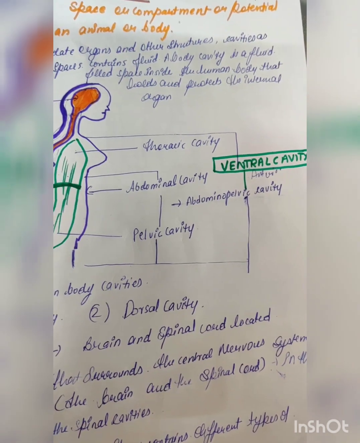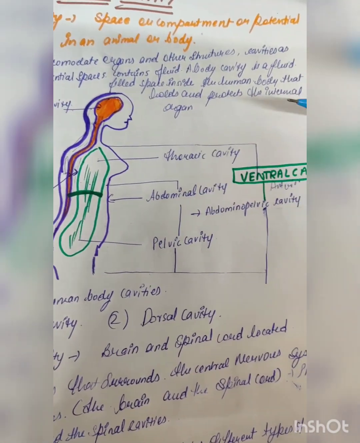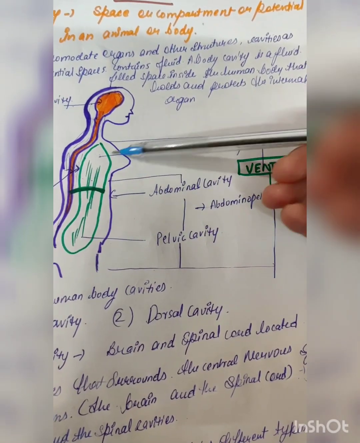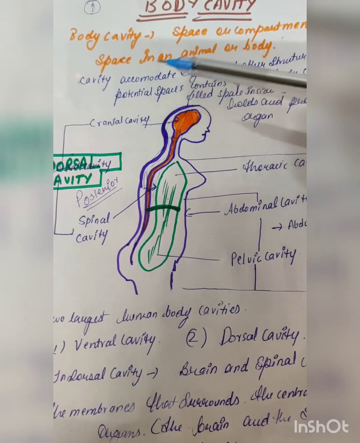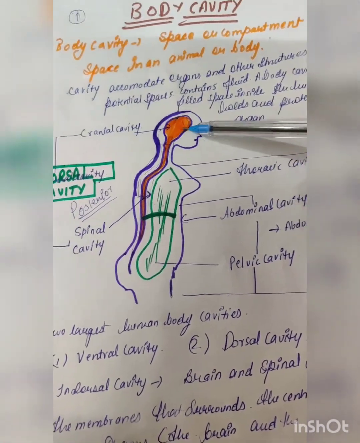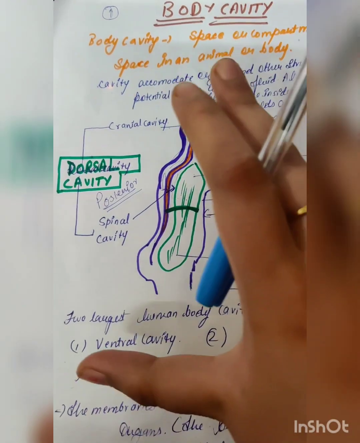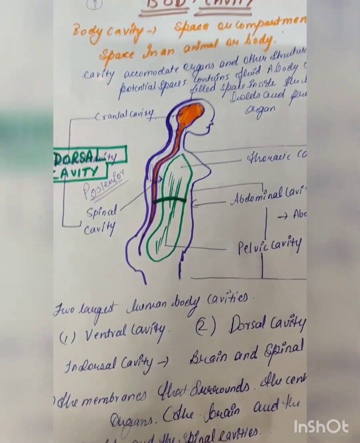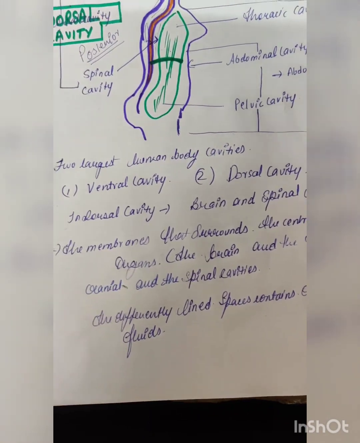Ventral means anterior. So our thoracic cavity, abdominal cavity and pelvic cavity are all present in the front of our body, so it is known as the anterior cavity or ventral cavity. Our brain is present in the cranial cavity, so we call it the dorsal cavity. Here we can see there are two largest human body cavities, the ventral cavity and the dorsal cavity.